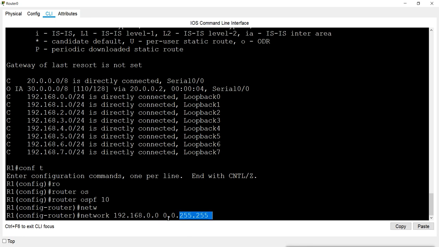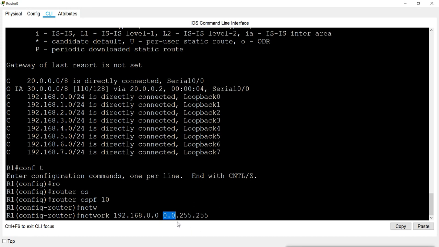So I am giving 0.0, that means verify 192 and 168. All the networks in this router which start with 192.168, I am talking about those networks. And this 255 means I don't care about these two parts. I just want to verify only the first two parts, so I am saying 0.0.